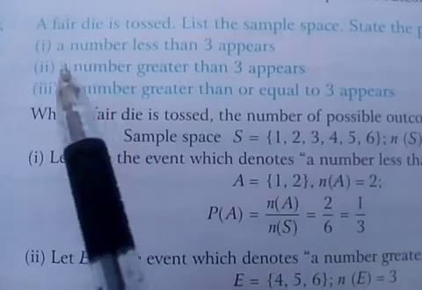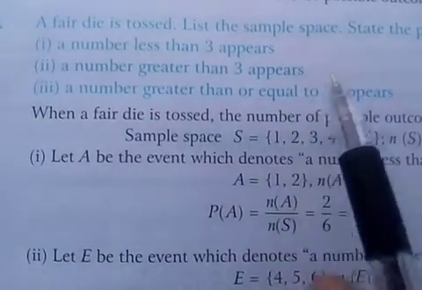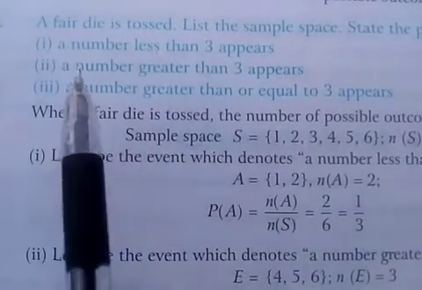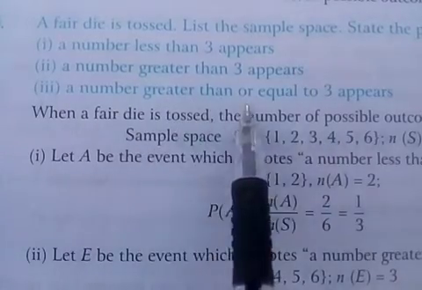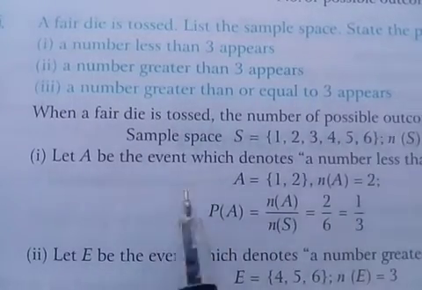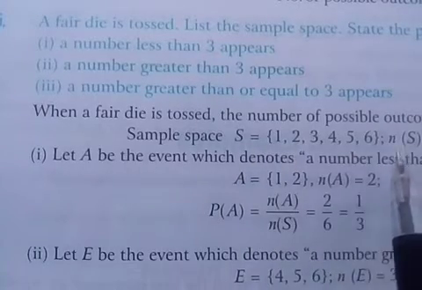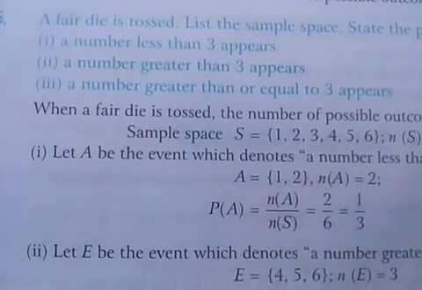Second example, a fair die is tossed. List the sample space and state the probability of the event: first, a number less than 3 appears; second, a number greater than 3 appears; third, a number greater than or equal to 3 appears. First of all, make the sample space S equal to {1 to 6}. Total number of elements in the set S equals 6.